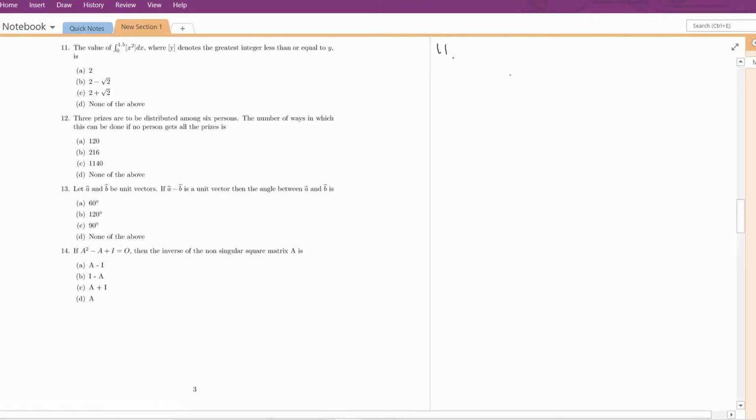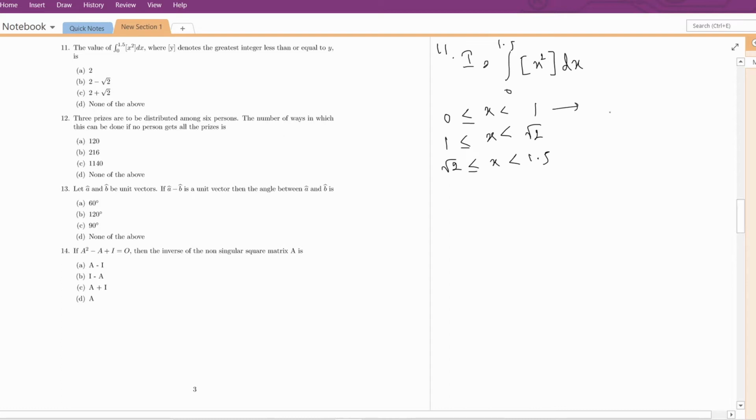Question number 11. We have to find the value of this integration given here. Integration 0 to 1.5 the greatest integer function x square dx. Now we are dividing this interval in some parts. So first part is 0 to 1, second part is 1 to root 2 which is 1.414, and third part is root 2 to 1.5.